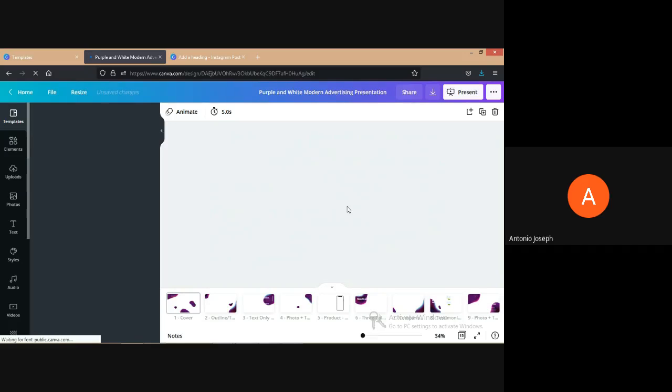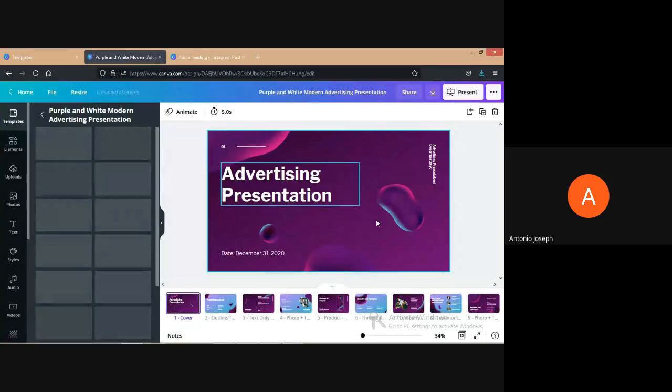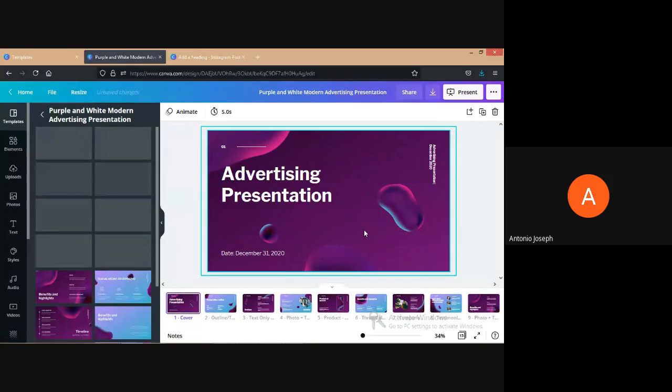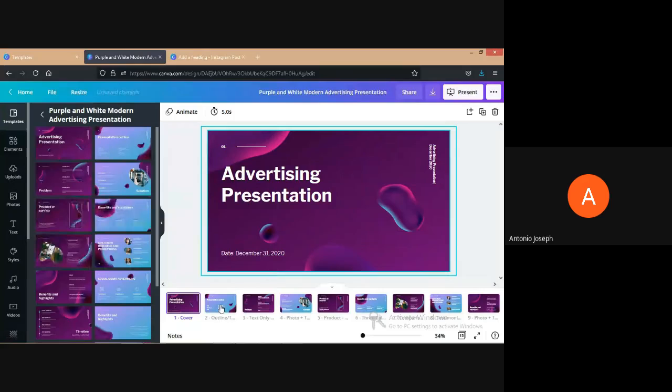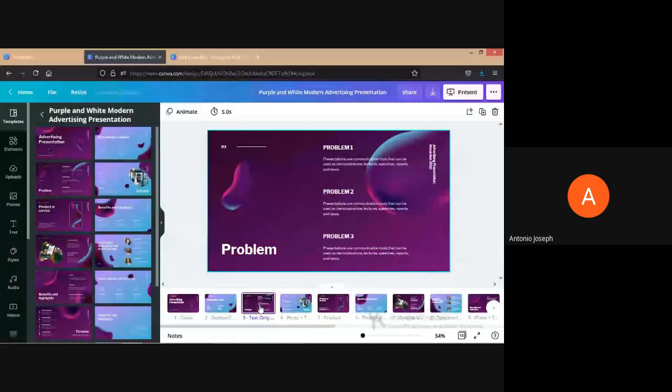This is the template that we have taken right now, and below that we can see all the slides. This is the cover page. We can provide the title over here, and then the date and any details, percentage, etc. that we can provide over here. Then in the second slide we can provide the outline. Then from the third onwards we can provide whatever details we want to view.